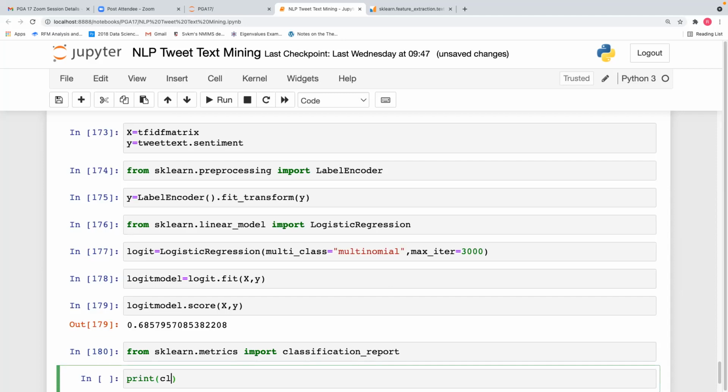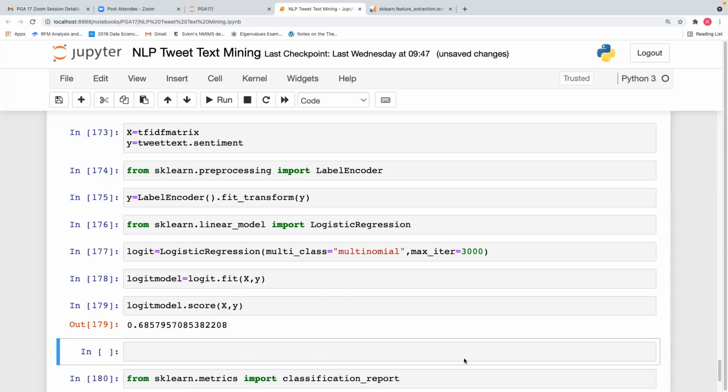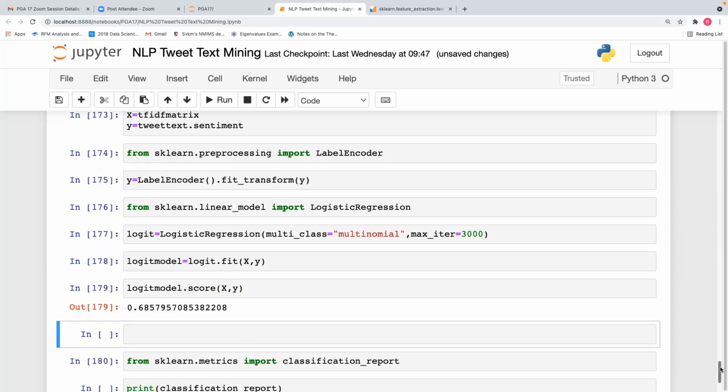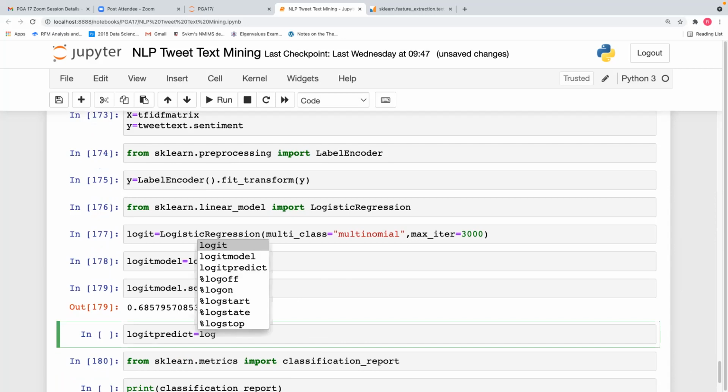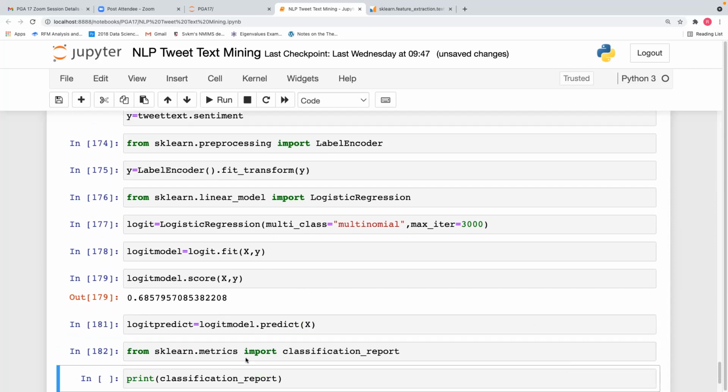Print classification report. Oh, we have not predicted, right? We have to predict also. Logit predict is equal to logit model dot predict X. Then we run the classification report, print classification report Y comma logit predict.